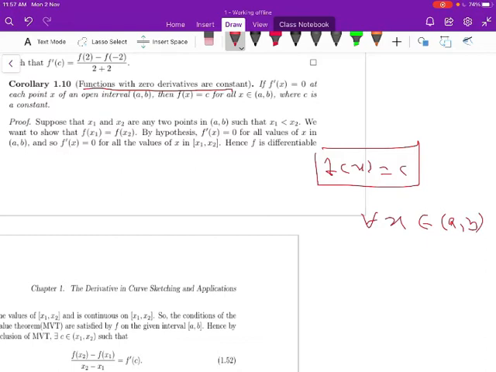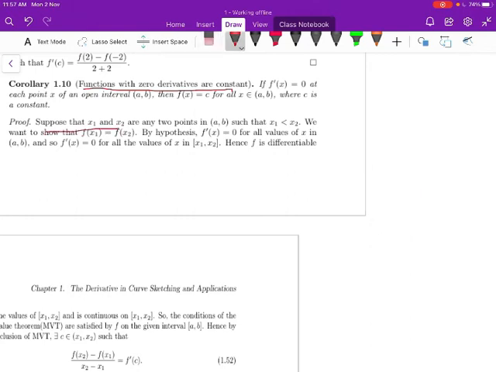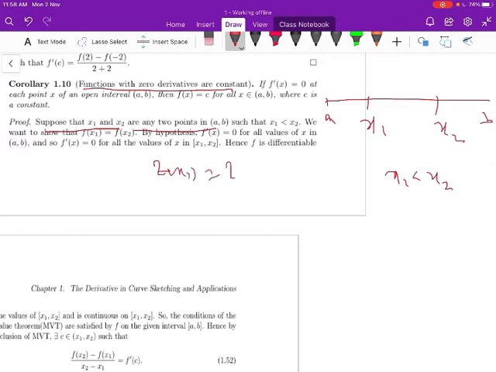Let us move to the proof of the corollary here. Suppose that x1 and x2 are any 2 points in the interval a comma b. Let us take the interval a comma b. You take x1 and x2, x1 and x2 belong to the interval a comma b, and moreover x1 is less than x2. Assume that x1 is less than x2. We have to show that f of x1 is equal to f of x2.